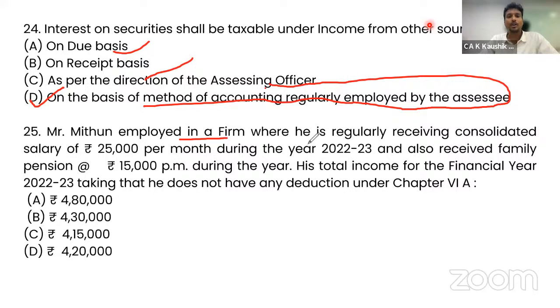Mr. Mithun, employed in a firm, is regularly receiving a consolidated salary of rupees 25,000 per month during 22-23 and also received a family pension of rupees 15,000 per month. What is his total income for financial year 22-23?